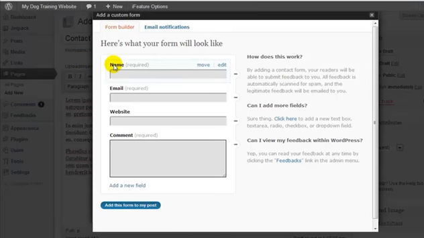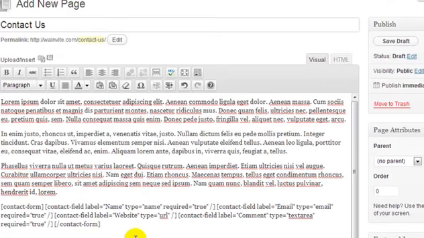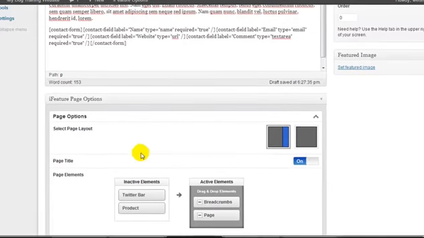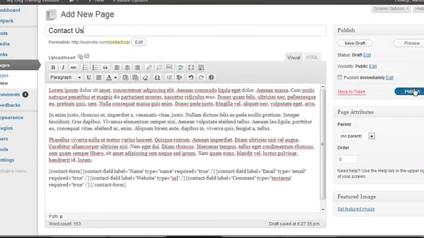So if all we want to collect is name, email, website, and comment, and the website is not required, we can simply click Add this form to my post. Now, we'll just leave all that as is. Actually, no, we'll take breadcrumbs off this one. And we're going to click Publish.